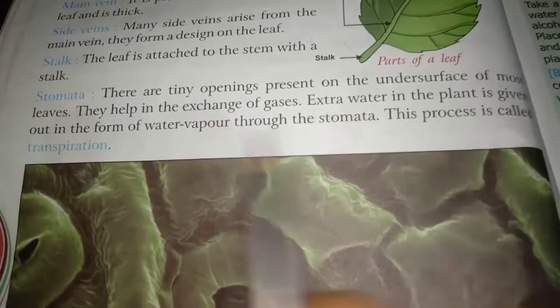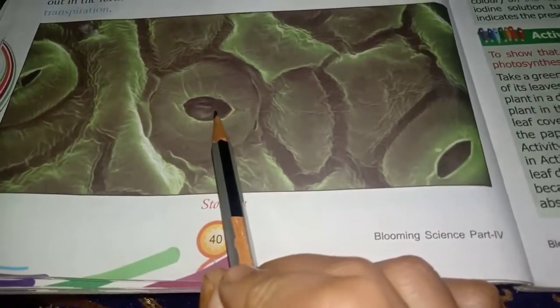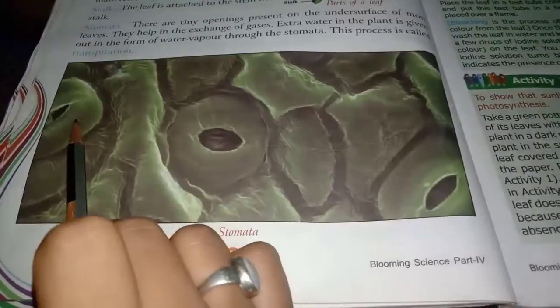This process is called transpiration. In this diagram of a leaf we can see three stomata, 1, 2 and 3. It is a small opening, or you can say a small hole.